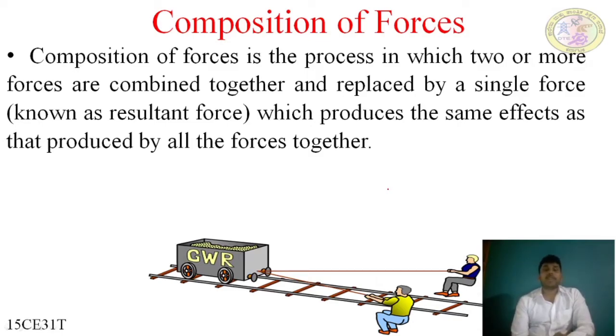It produces the same effect as that produced by the combination of the other forces.